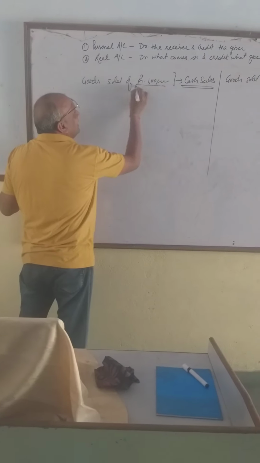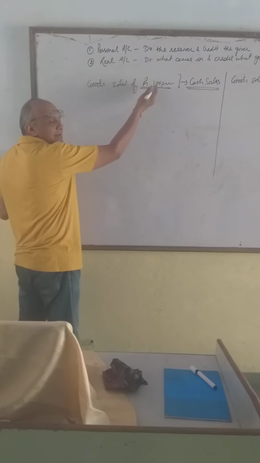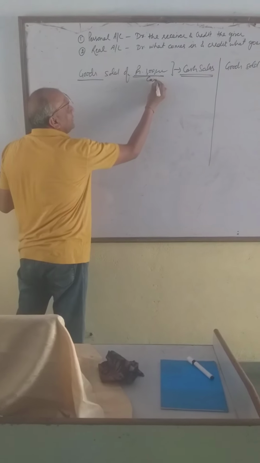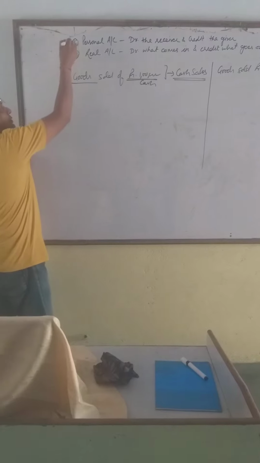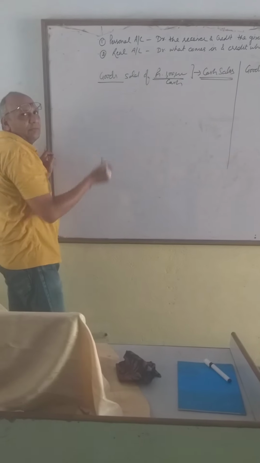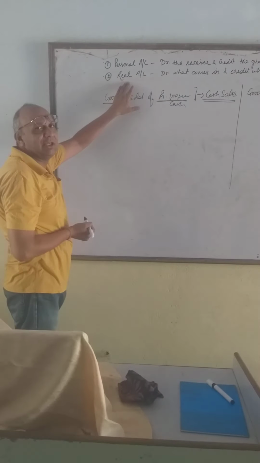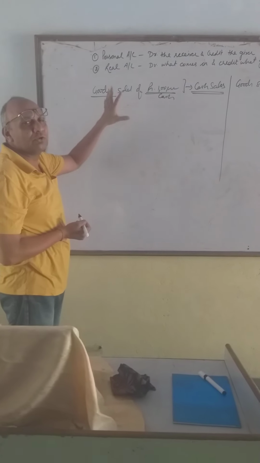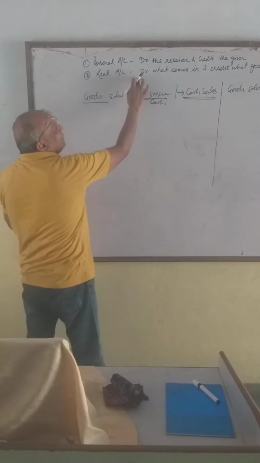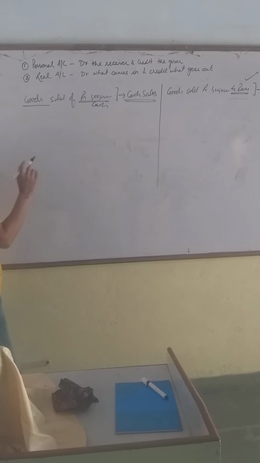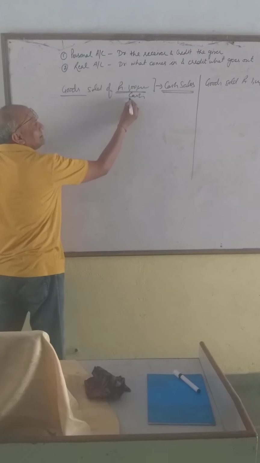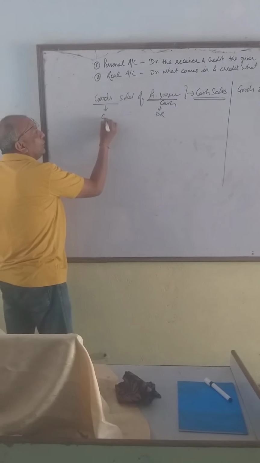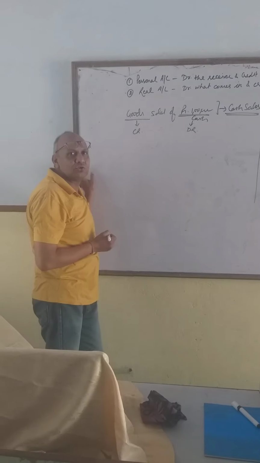So here again the same thing. Two things are: number one, this is cash because we are selling goods, and this is goods. Cash and goods both are which account? Personal or real? I think you all agree. Both are real because cash is also an asset, goods is also an asset. So both are real. Debit what comes in, credit what goes out. So what is coming? Cash is coming. That's why this account is to be debited, and goods is going. That's why this account is to be credited.